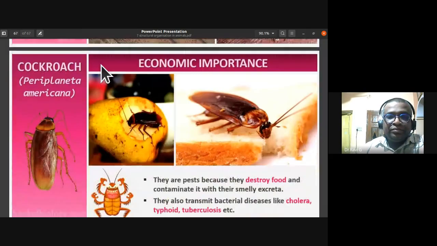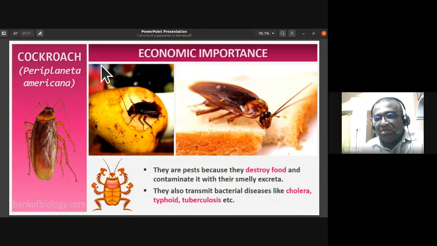Economic importance: not much importance. They are pests because they destroy food and contaminate it with their smelly excreta. Cockroaches are also believed to spread gastritis. So whenever you are using utensils, glasses and other things, see to it that you rinse them once before you use them.